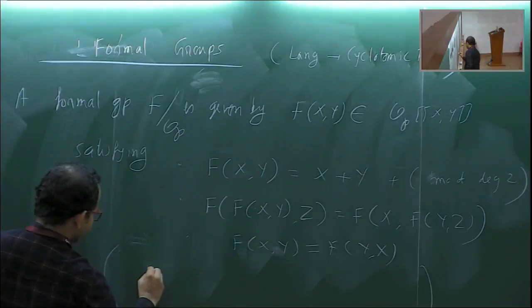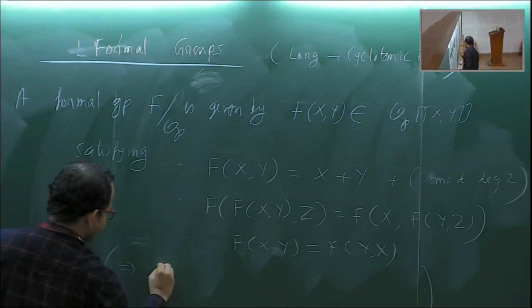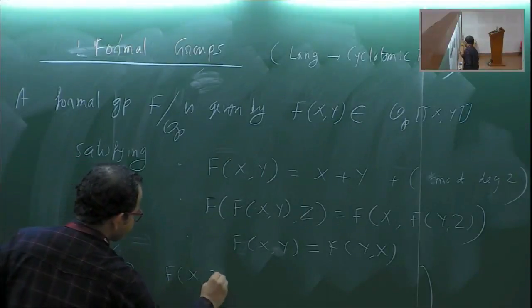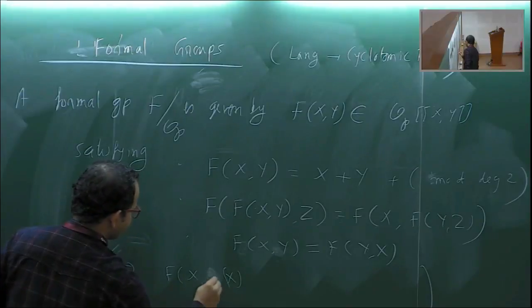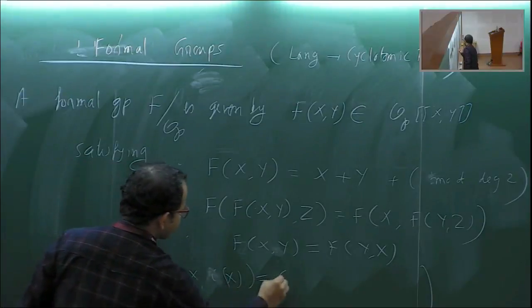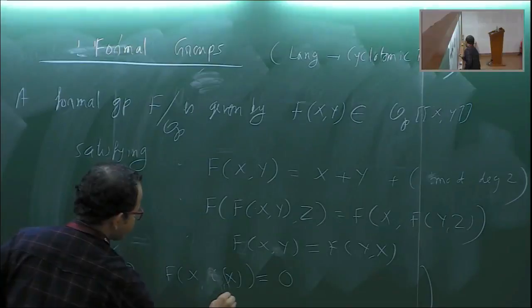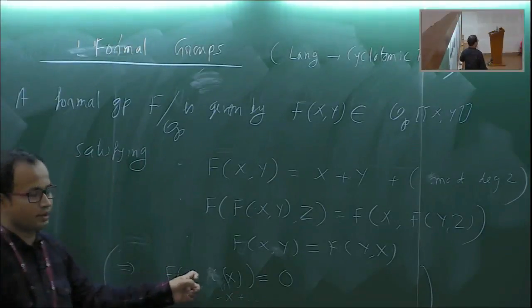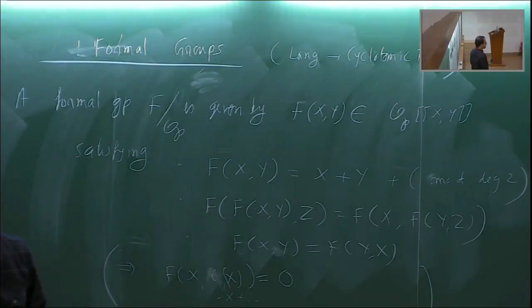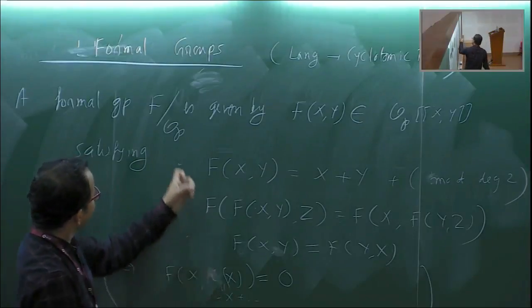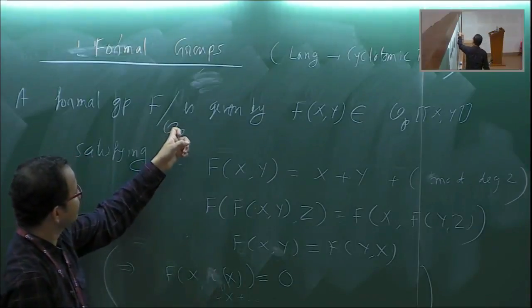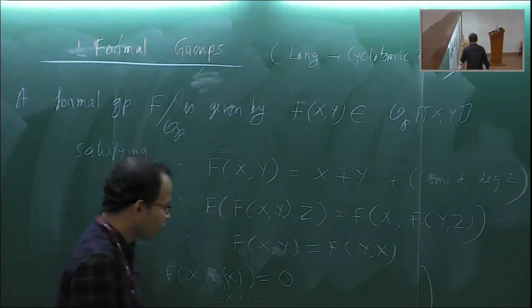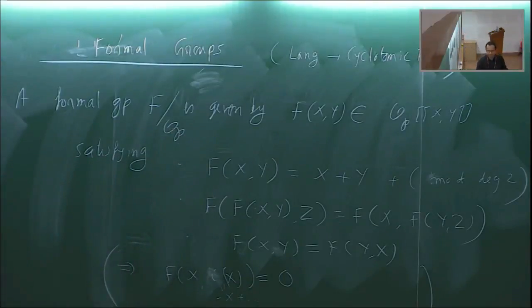So this guarantees that there'll be some lambda x, or maybe ix, I should say, such that f(x, ix) will be 0, which will start like minus x, and there'll be some other terms. So the inverse will be there also. And in this construction we need this completion, so when we construct it degree by degree.